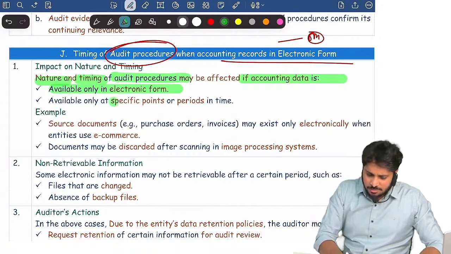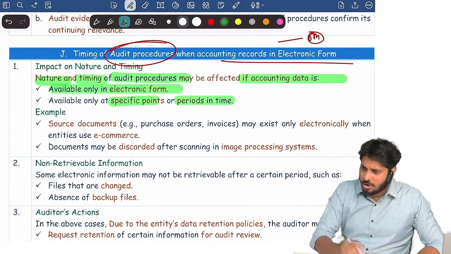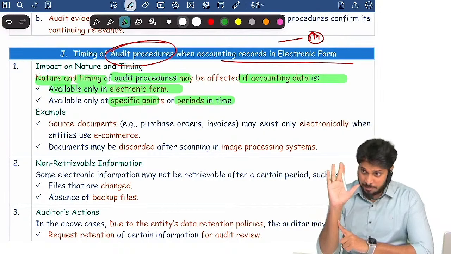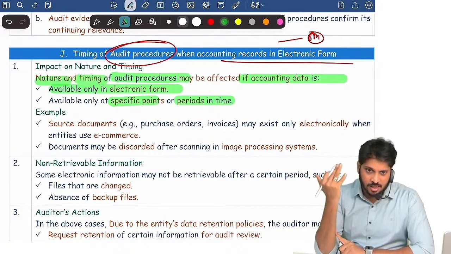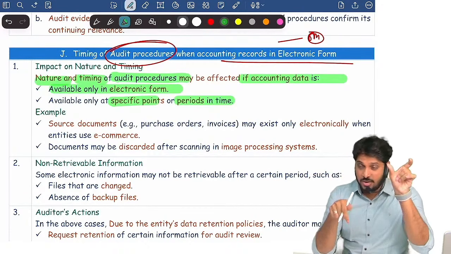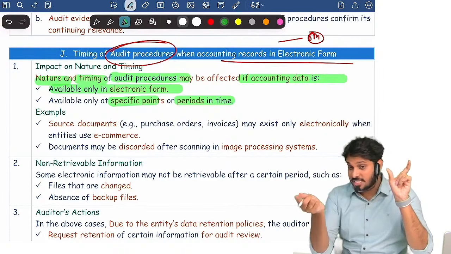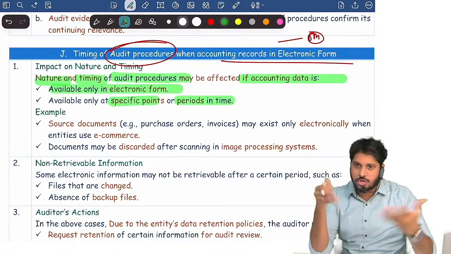Because sometimes information will be there only at specific points of time. Information may not be there later on. For example, you want to know the DMart sales invoice breakup. It will not be there after 10-15 days. The company will delete the data, but they will retain the invoice number, invoice date, amount, at what time it is sold, and whether the customer paid by card or cash. That data will be retained. The breakup of the goods sold will be deleted.